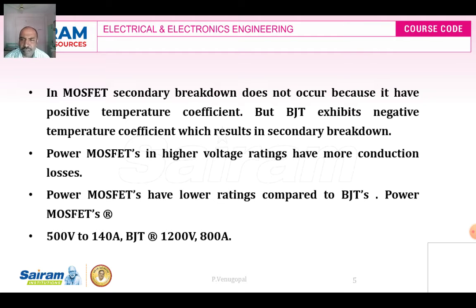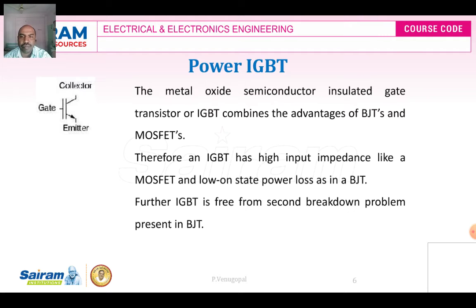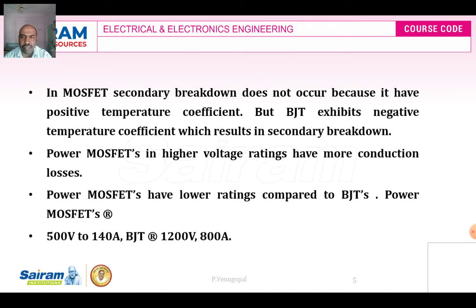Power MOSFETs are used at 500 volts, 140 amps. BJTs are used at 1200 volts, 800 amps. So look at these power ranges. Power MOSFET is 500 volts, 140 amps, but BJT is 1200 volts, 800 amps. So power MOSFETs have lower ratings compared to BJTs. BJTs have high ratings of voltage and current.